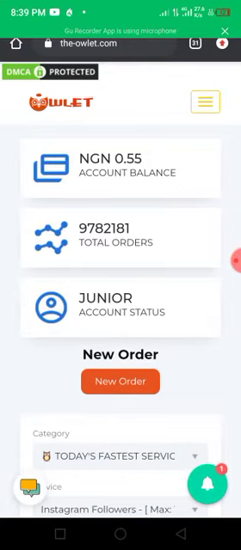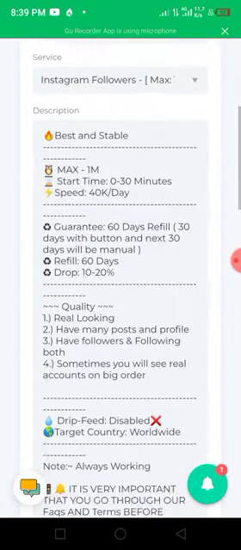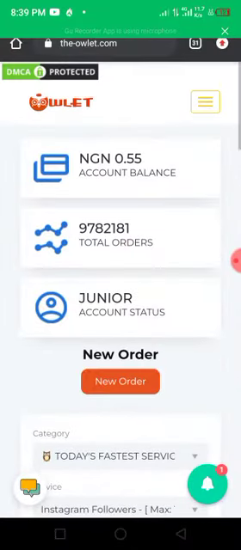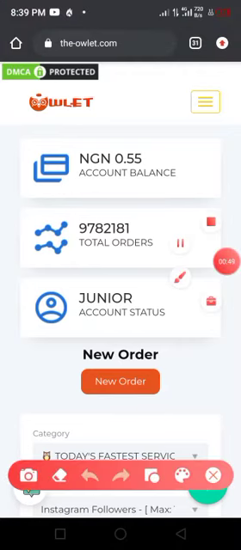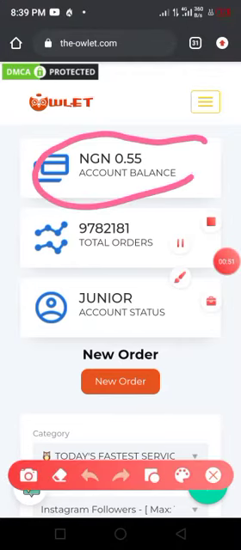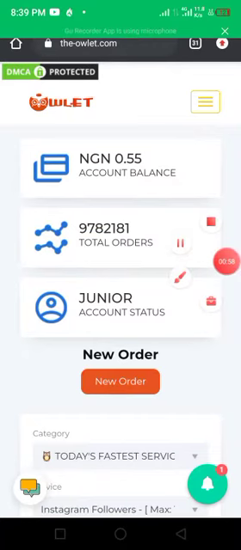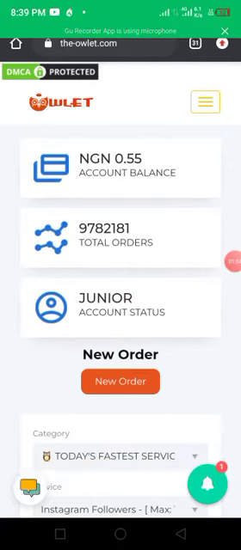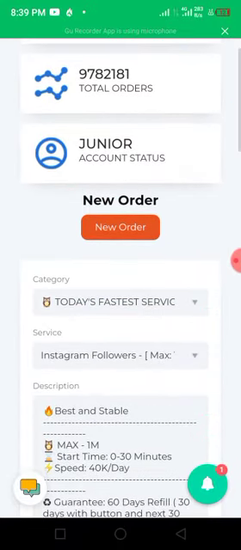So this is how it's going to appear when you open the site. If you look at your account balance here, it is going to show 0. Also here is going to show junior. I have an account that shows VIP. So let's just get straight to the thing.